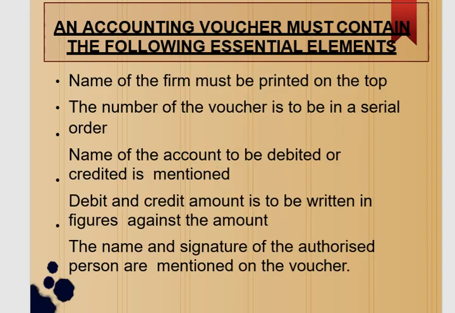An accounting voucher must contain the following essential elements. First, the name of the firm must be printed on the top. Second, the number of the voucher is to be in serial order. The name of the account to be debited or credited is mentioned. Debit and credit amounts are to be written in figures against the account. The name and signature of the authorized person are mentioned on the voucher. These are the main things we have to follow when preparing accounting vouchers.